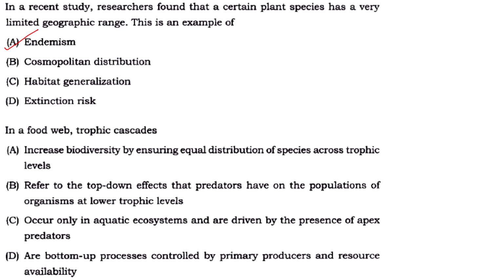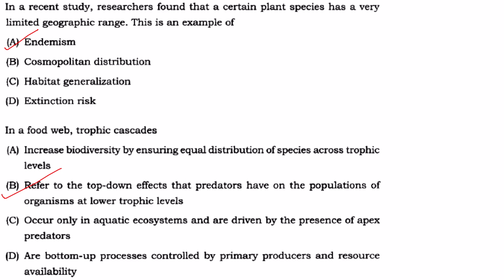Then in a food web, trophic cascade. Okay. What is this trophic cascade? It refers to the top-down effect that predators have on populations of organisms at lower trophic levels. Yes. So top-down effect means what?